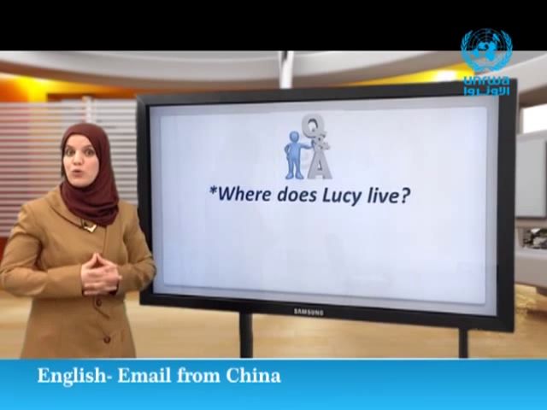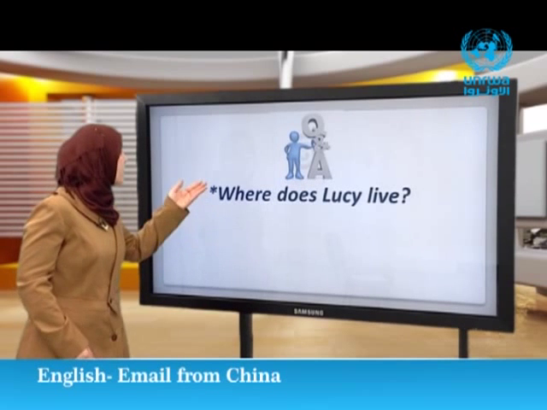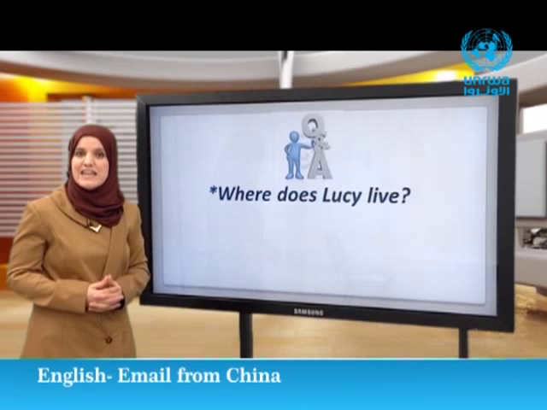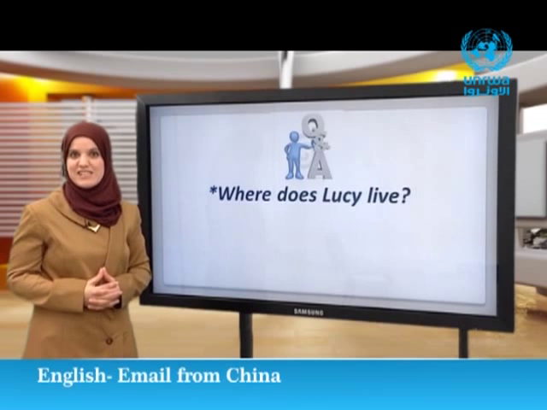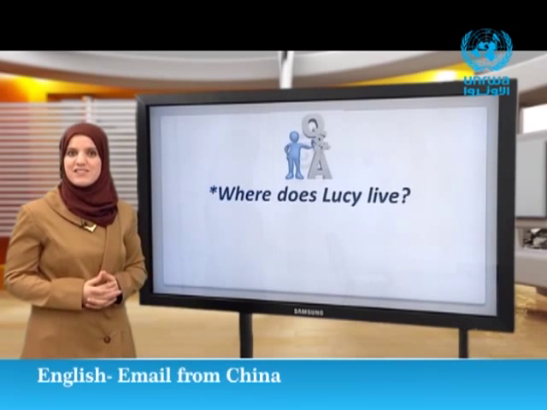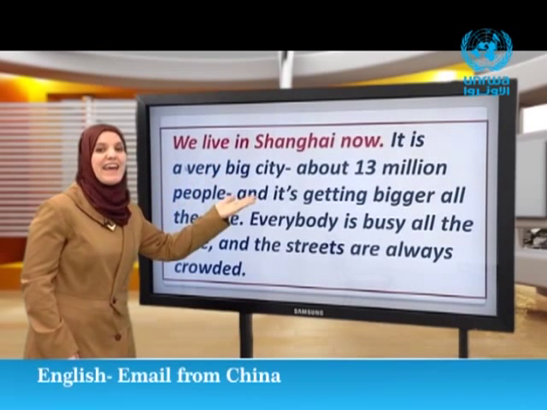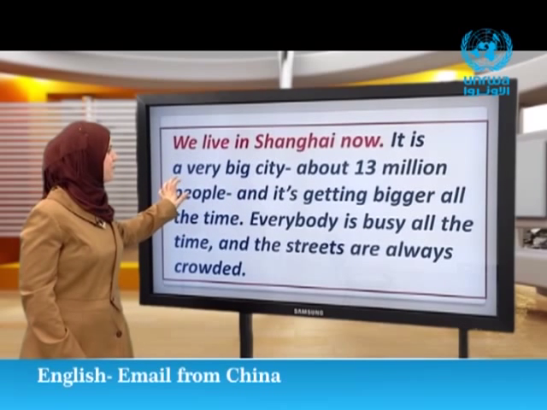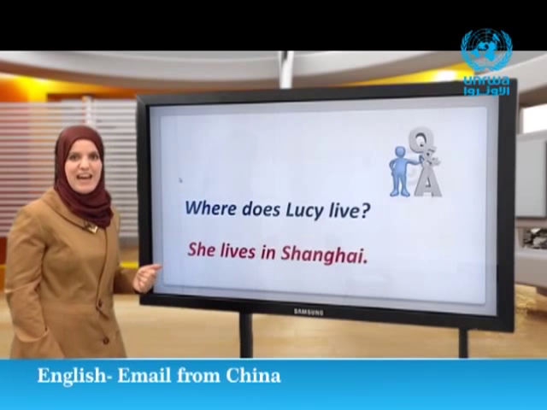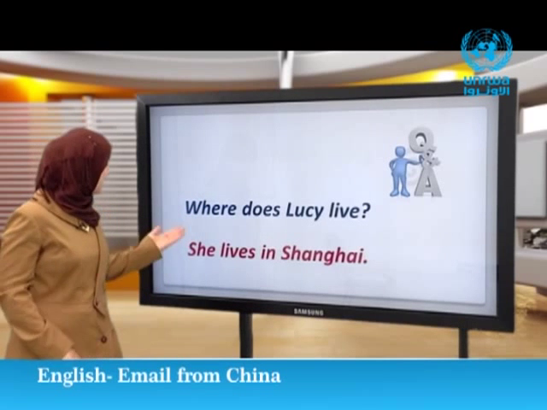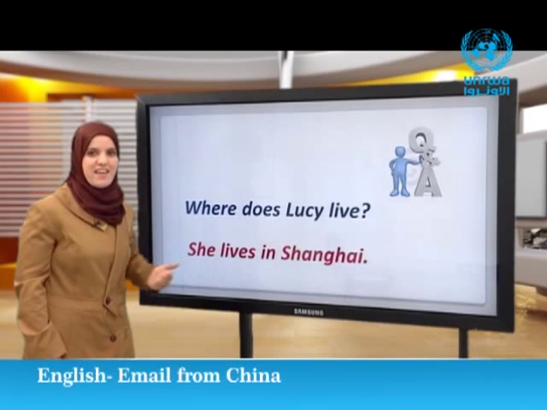This is a WH question. It begins with where. Where asks about place. So, let's look for the answers together. We live in Shanghai now. Now, what is the answer? She lives in Shanghai. Good.